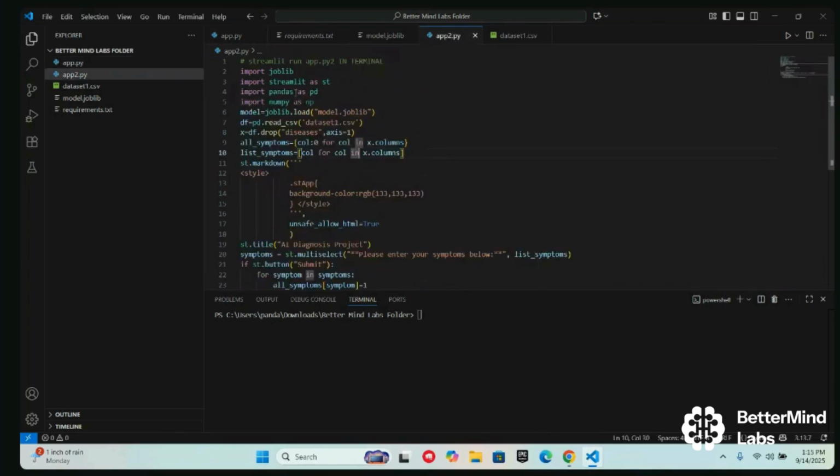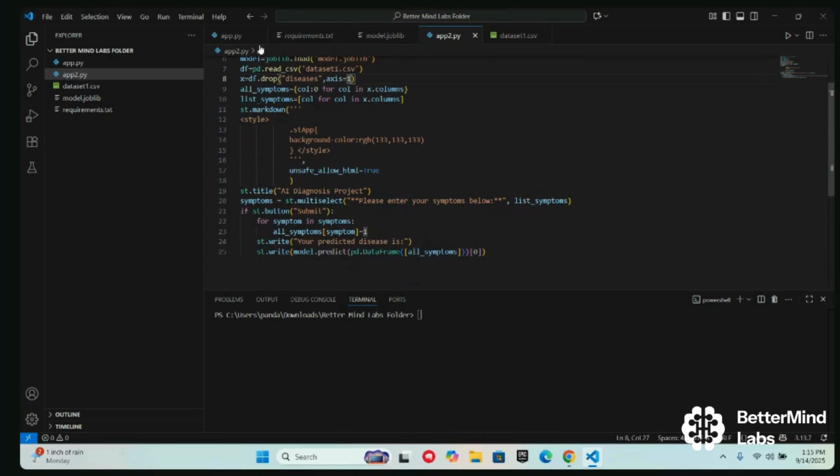So this is our front end of the code, and this is where we set up the background color, where we imported our joblib file, which is our main important thing. Our joblib file, as I mentioned, was our train model, and we wouldn't have to keep running it. So let me begin by